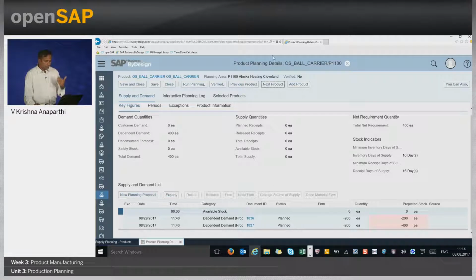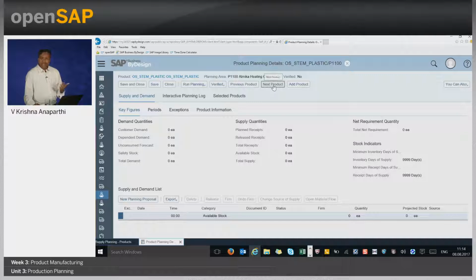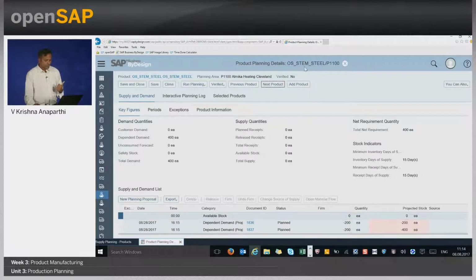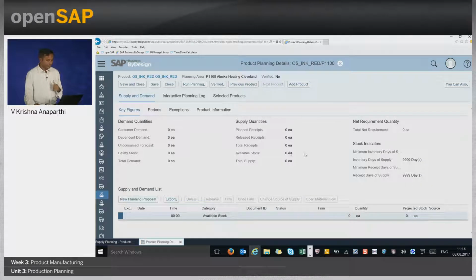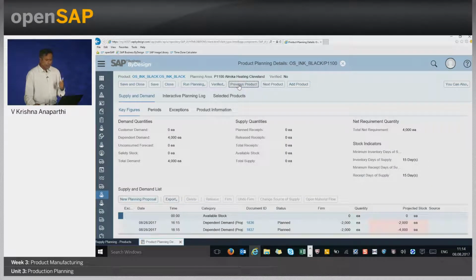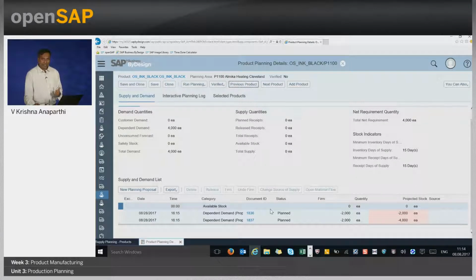Not only for the ball, if you see the ball carrier, the receipts are not planned. And for plastic, there is no demand, because if you remember, the production model we created is for the variant black and steel stem. So if I go to the steel stem, again I have the dependent demand, and the same is the case with the black ink, and I will not have any demand for the red ink. But for none of the components are the receipts created, only the dependent demand has come, because we have not run the multi-level MRP.